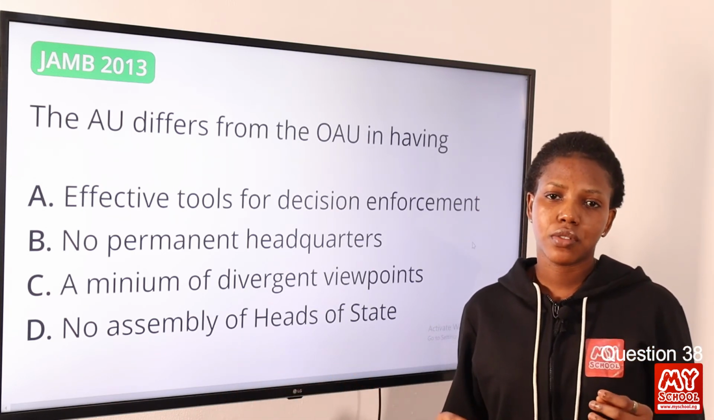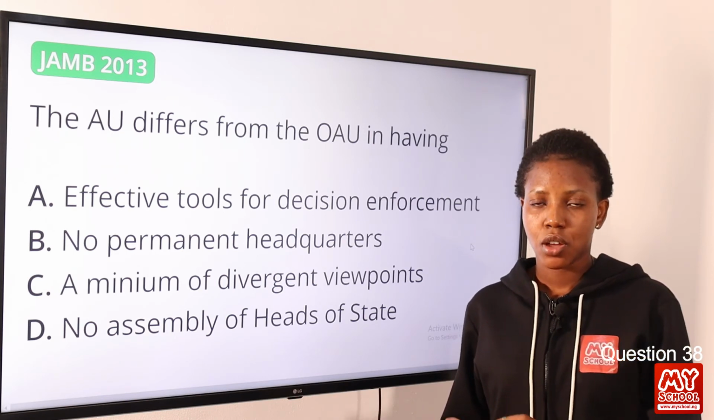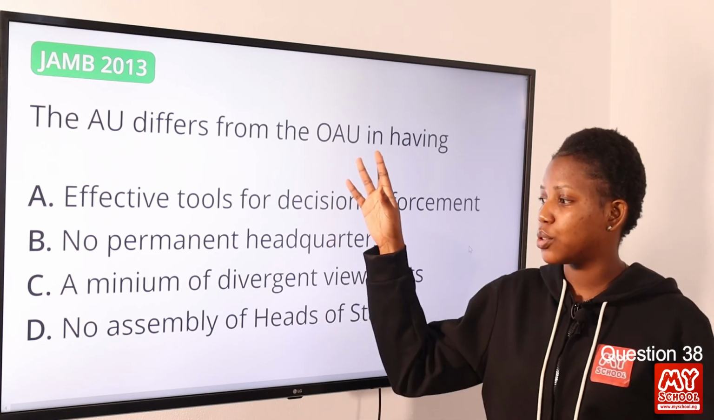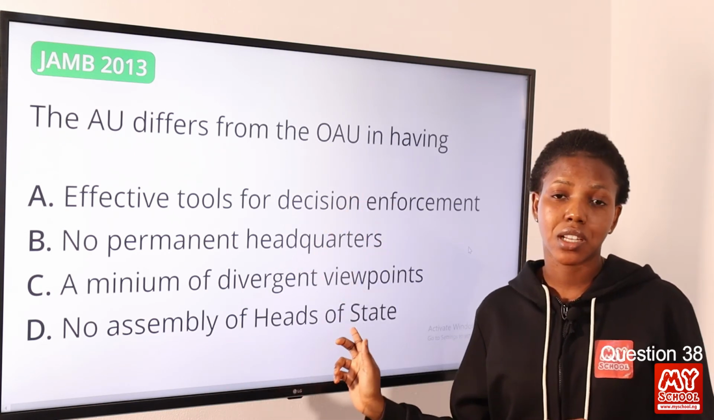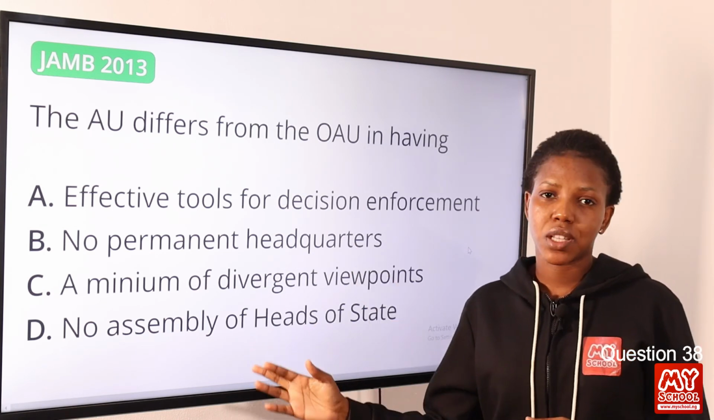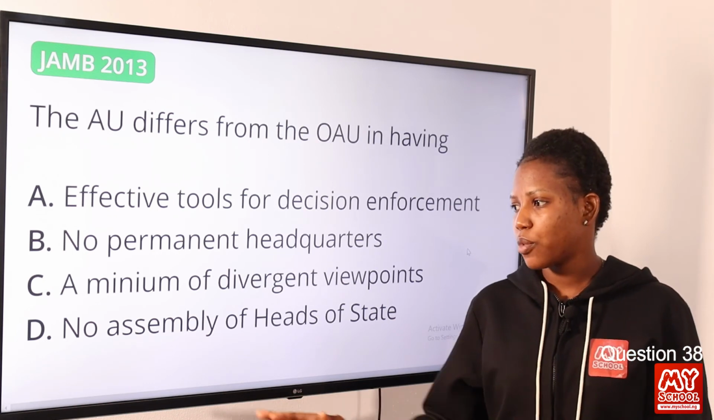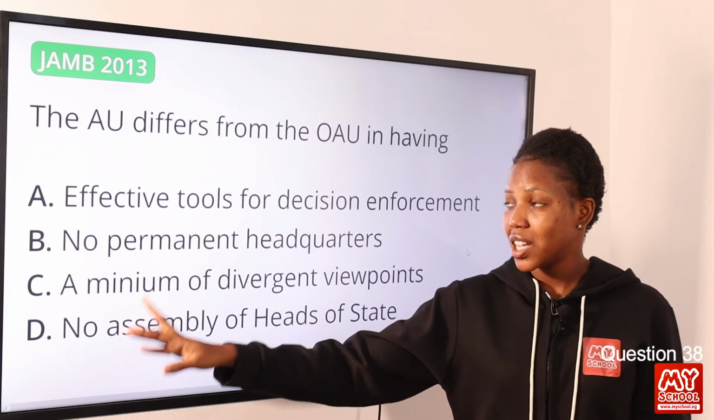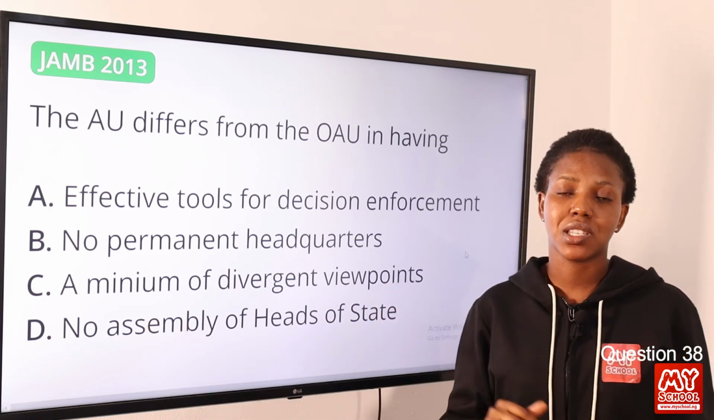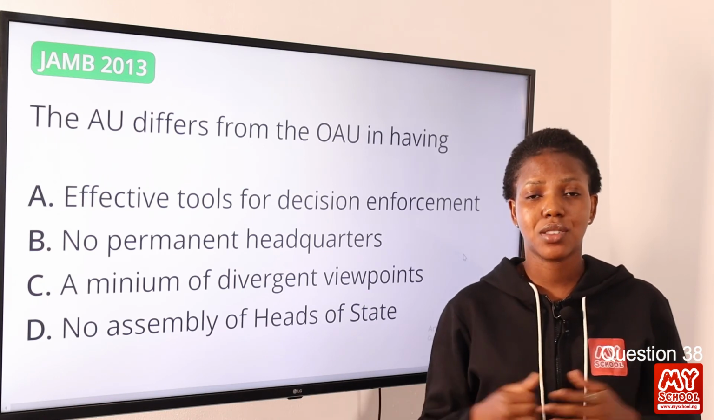The AU is conceived to be a union of people rather than of leaders. We know that the main principal organ of the OAU is the Assembly of Heads of State and of Government. However, the AU replaced this with the Assembly of the African Union. So option D is the correct answer because in the African Union there is no Assembly of Heads of State or Government. What we had was the Assembly of the African Union. So option D is the correct answer to this question.